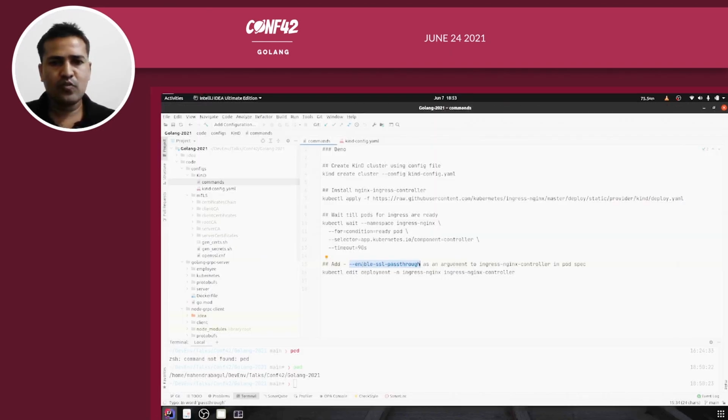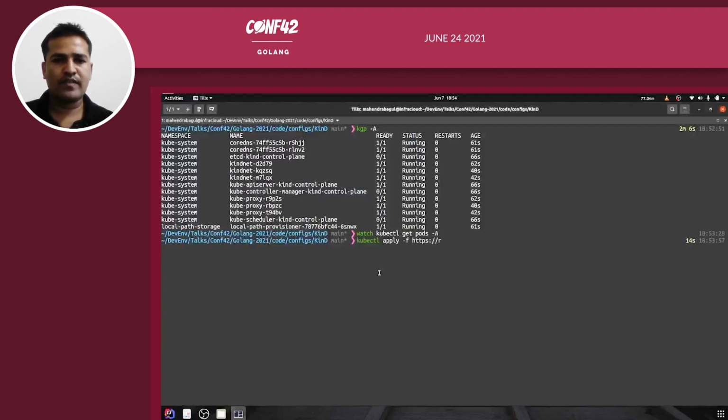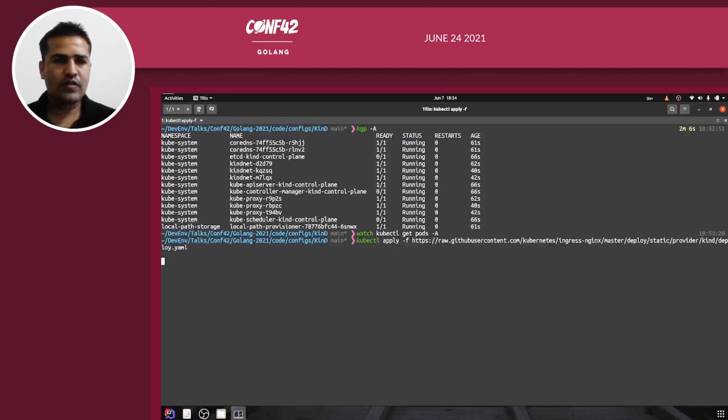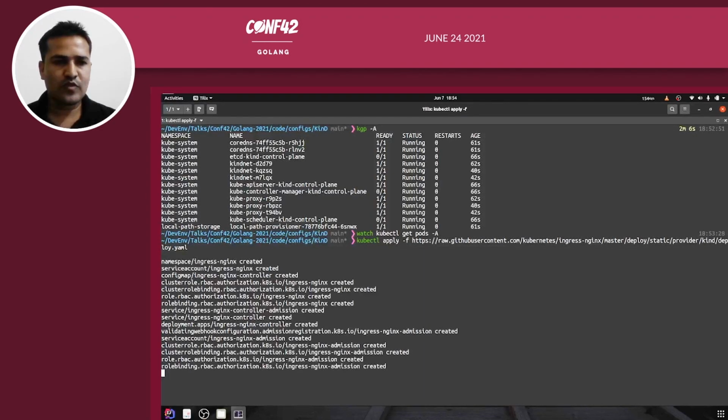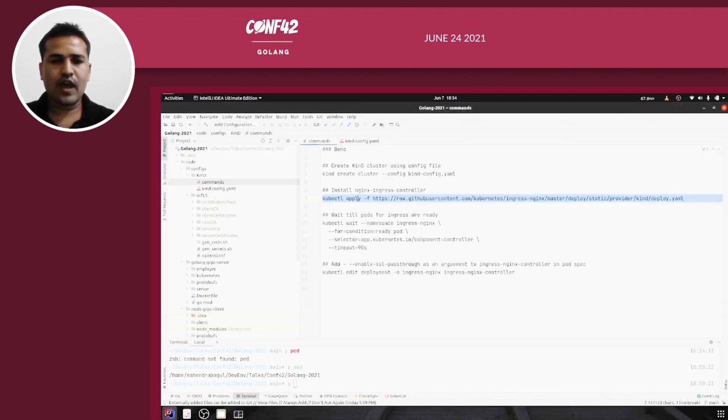So let us do one thing. Let me go back in the commands, copy this line, and fire this, because now I'm going to install the Nginx Ingress controller on the kind based Kubernetes cluster. This link has a file with a namespace, service account, config map, and a bunch of other Kubernetes objects, and these are all required to have the Nginx Ingress controller up and running in your cluster.